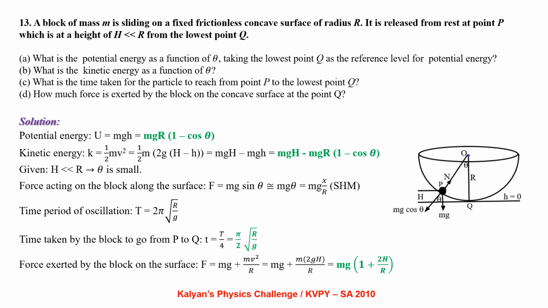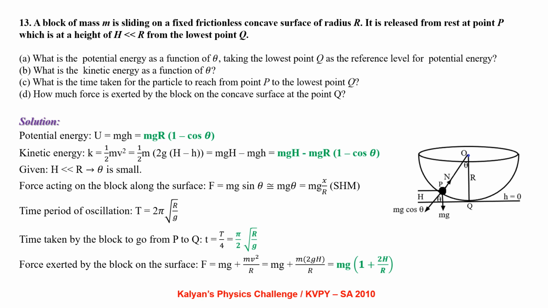What is the kinetic energy as a function of theta? Kinetic energy K equal to half m v squared, that is half into m into 2g of (h minus small h), that is mgh minus mg small h, which can be written as mgh minus mgR times (1 minus cos theta).